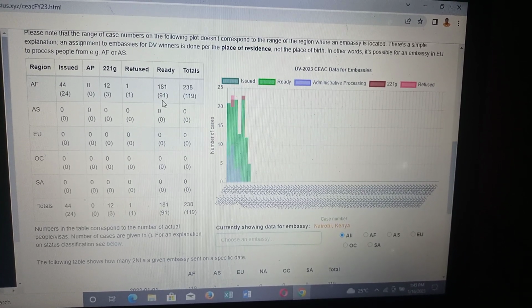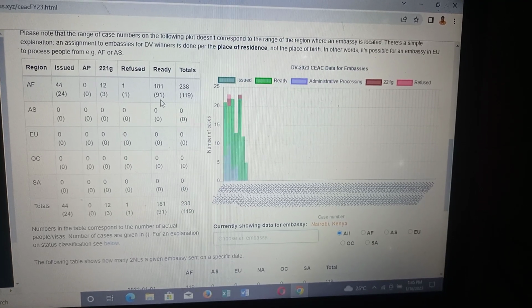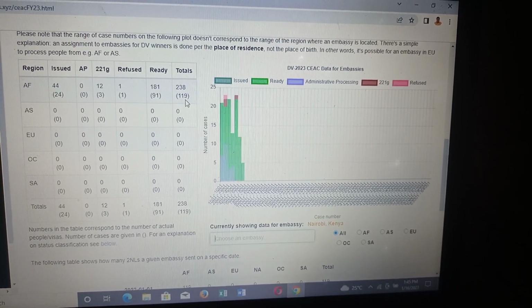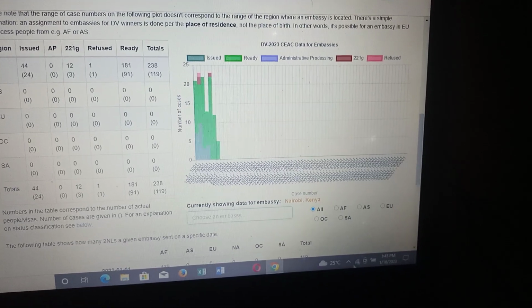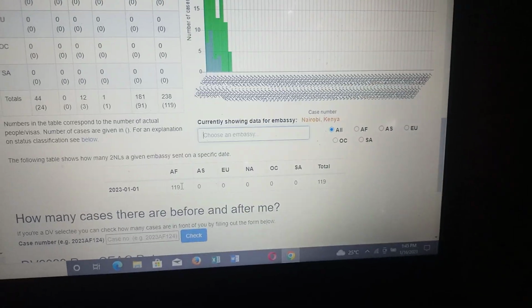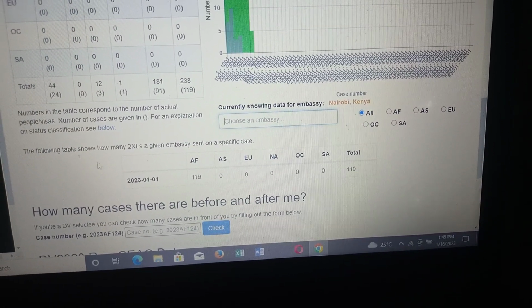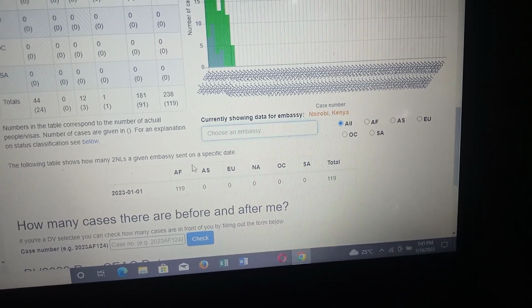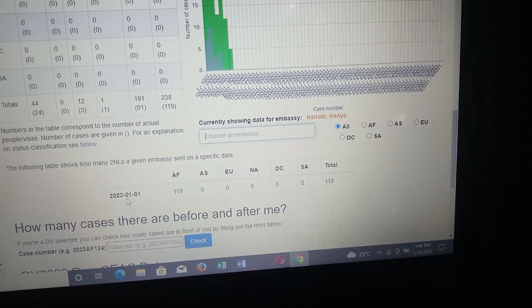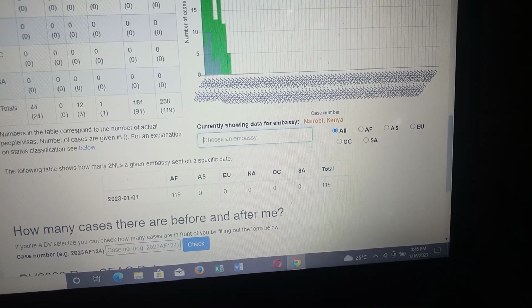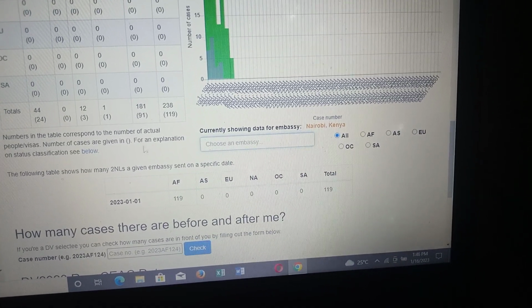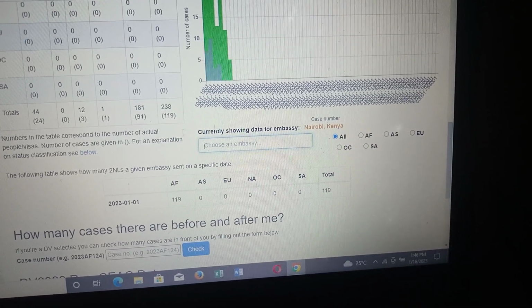91 have already gotten their 2NLs and they already know their interview dates, making a total of 119 people who were called. So as you go down, you can see they are telling us that the following table shows how many 2NLs a given embassy sent to a specific date. As of today, January 2023, the Embassy of Kenya had sent 119 2NLs, which you have seen here.